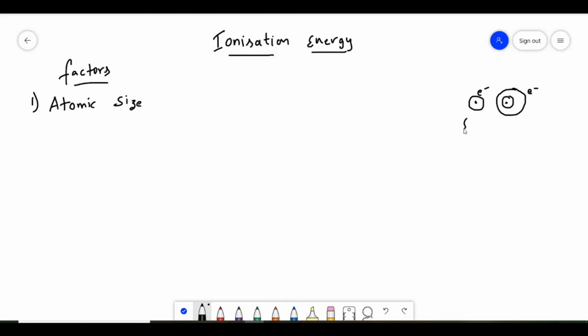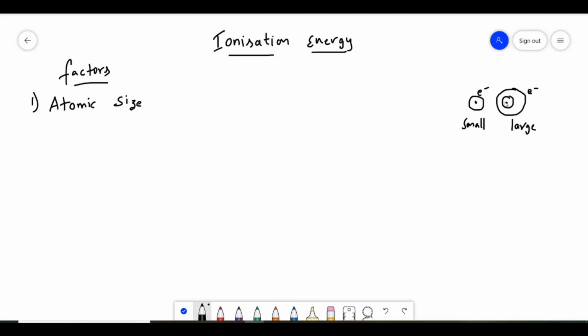This is a small atom, and this is a large atom. Now the distance between the nucleus and electrons is less. The nucleus will always try to attract electrons. If the distance is less, the electrons are more attracted. If electrons are more attracted, then we require more energy to remove that electron.